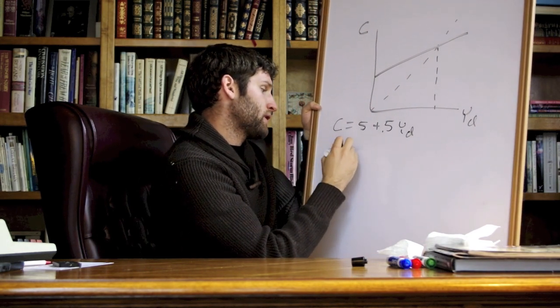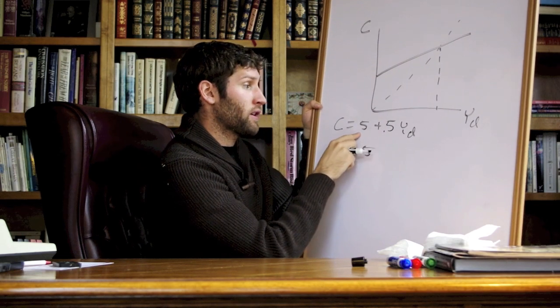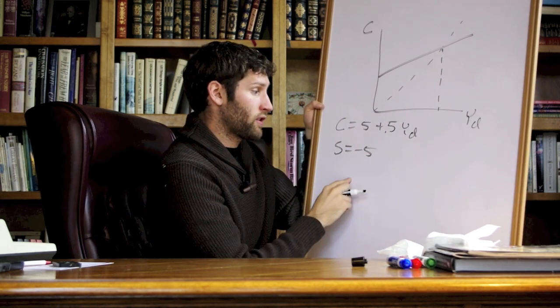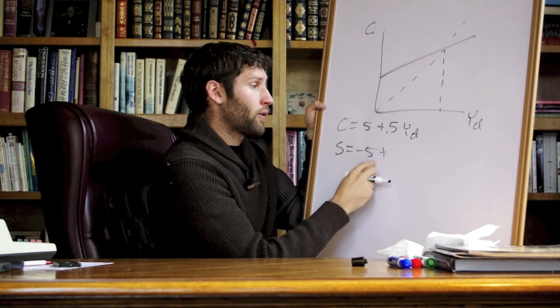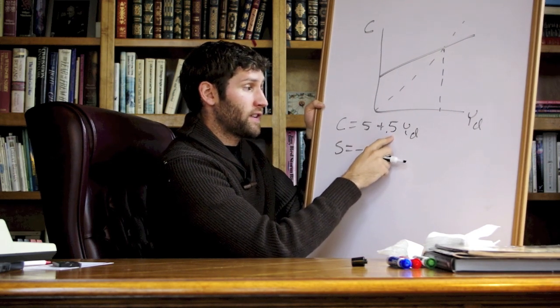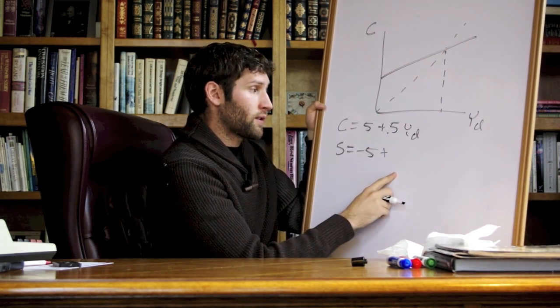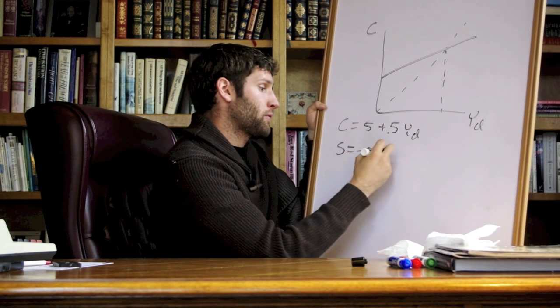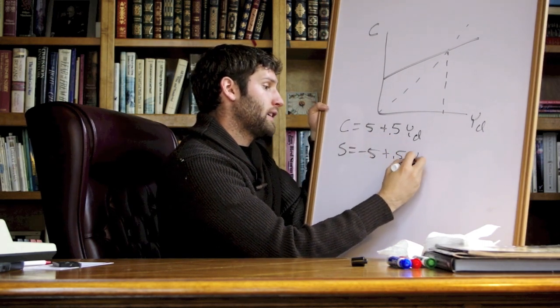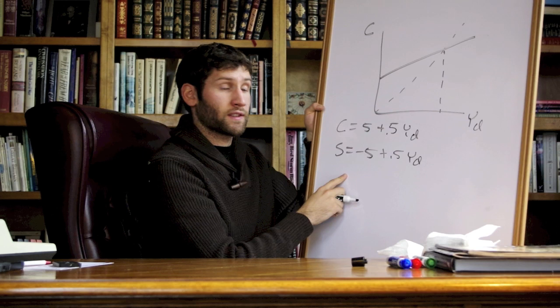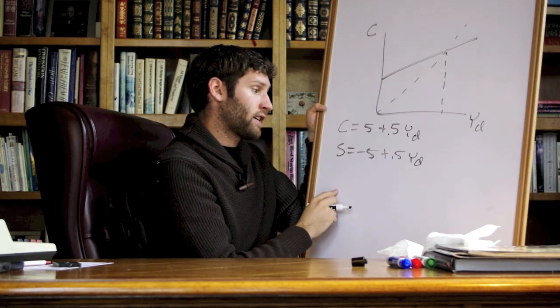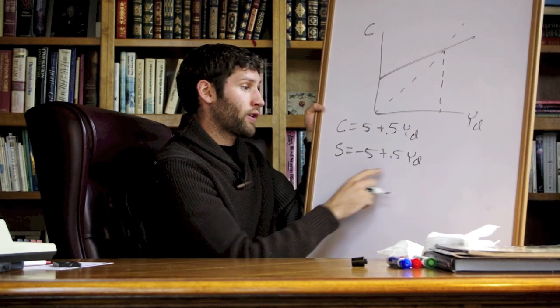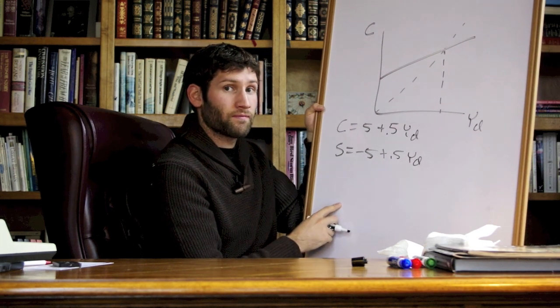Well, we have S equals negative 5 because we know that we're spending 5 even when we earn nothing, plus we're now going to save 50 cents of every dollar we earn. So our MPS is going to be 0.5 YD. And here we've derived our savings function. From this we could find that savings is 0 when our disposable income is 10.